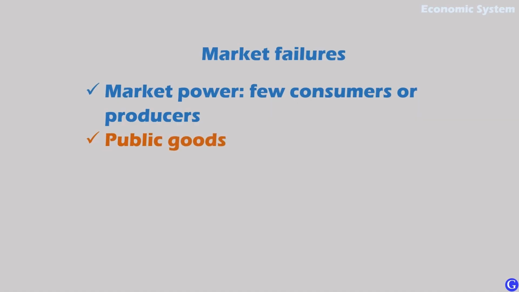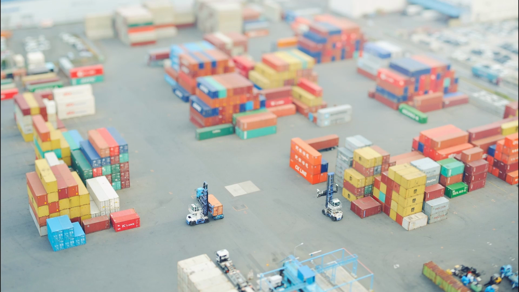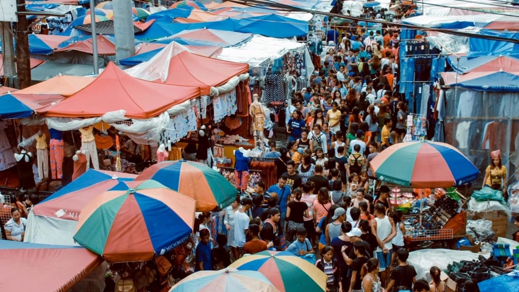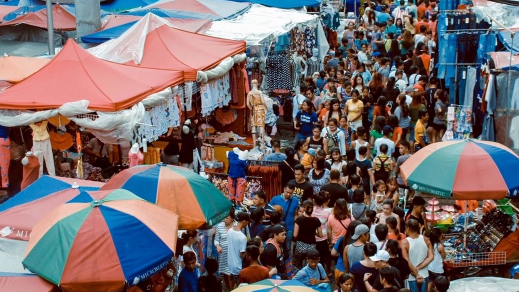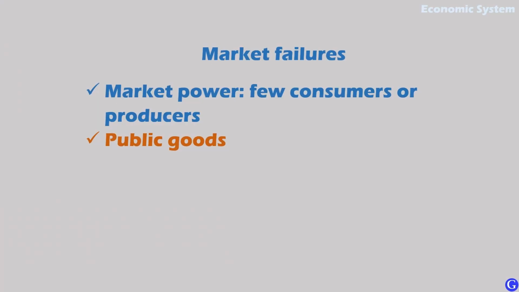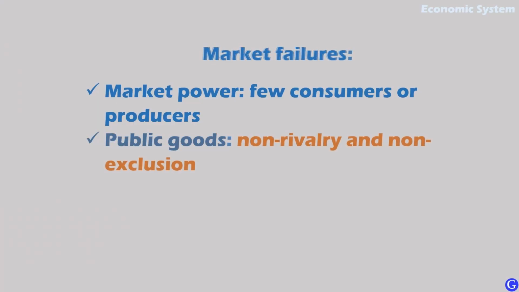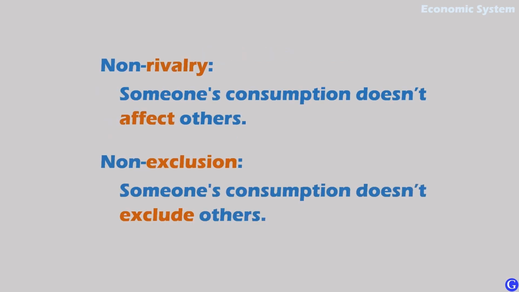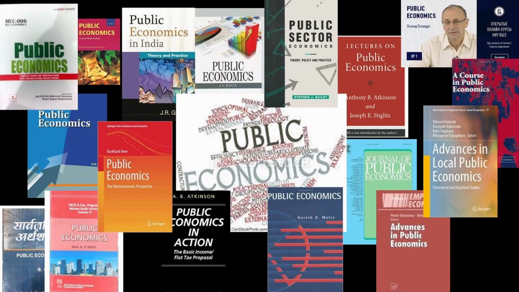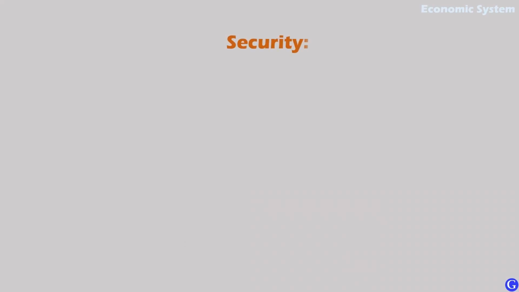The second market failure is called public goods. Certain goods or services need at least one of 2 main conditions that characterize public goods and make the performance of the markets where they are traded inefficient. These conditions are non-rivalry and non-exclusion. The best way to understand this idea of public goods is to look at the example that practically every text of public economics brings us, which is the case of security.